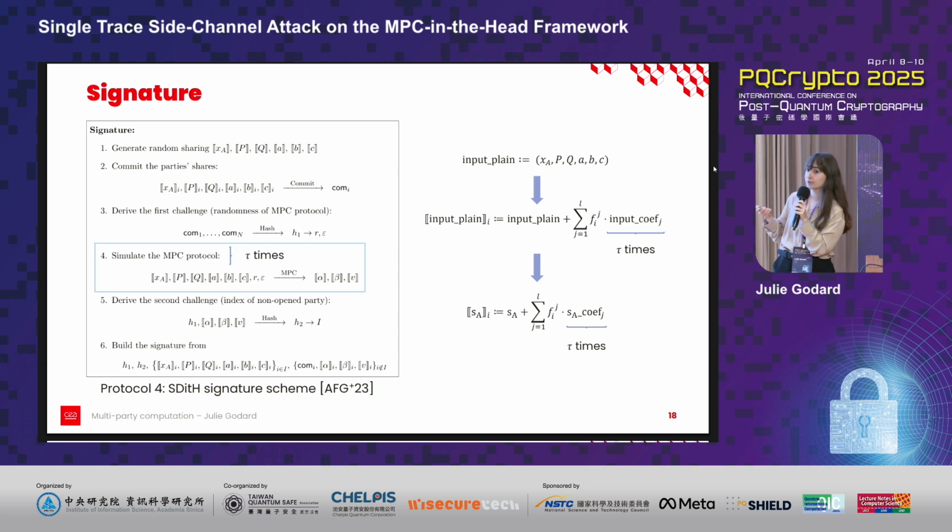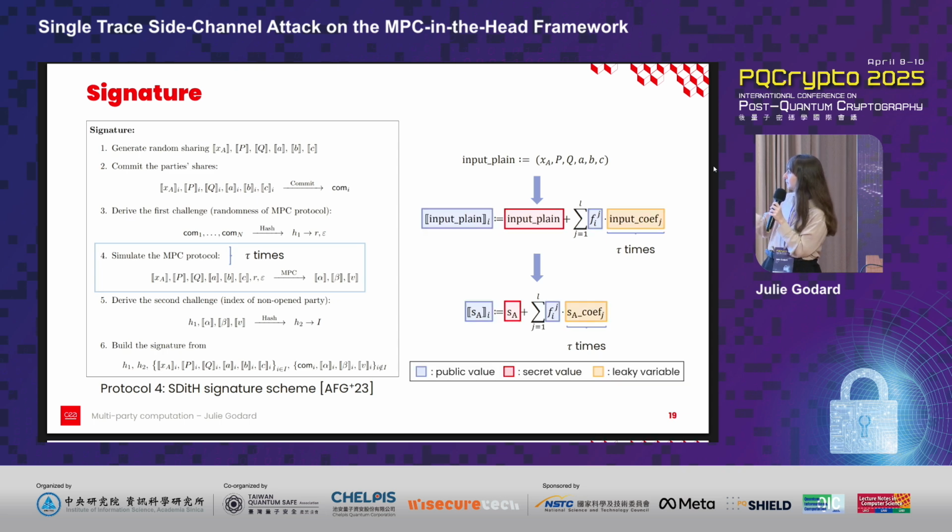So as a result, instead of doing the polynomial evaluation on SA, we will be doing it on SA_coef_j. But since SA_coef_j is random, knowing side channel information about it doesn't allow us to recover the secret, unless we use this equality. So in blue, we have the public values, in red, the secret values, and in orange, the leaky variable, meaning the variable on which we think we can gather side channel information.